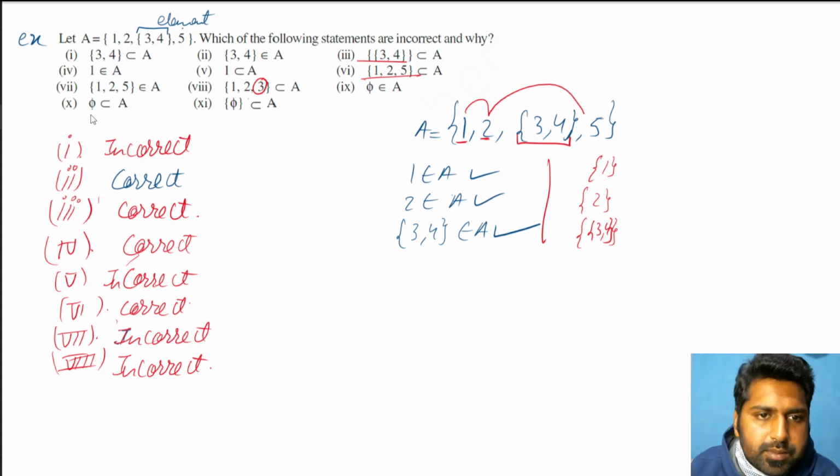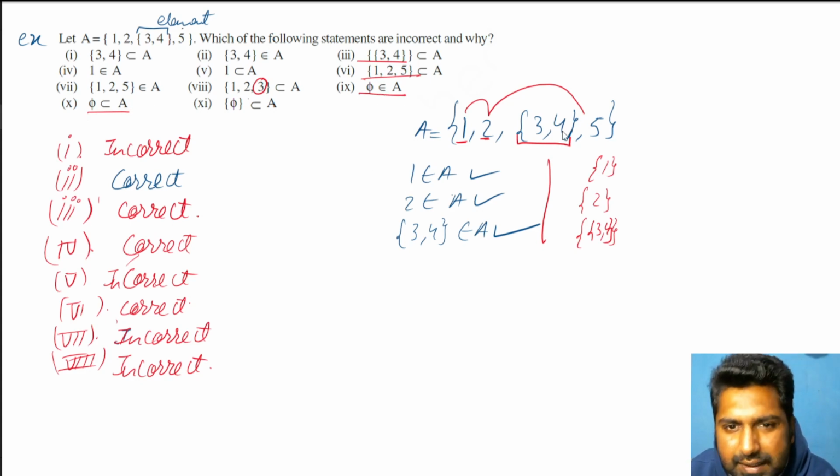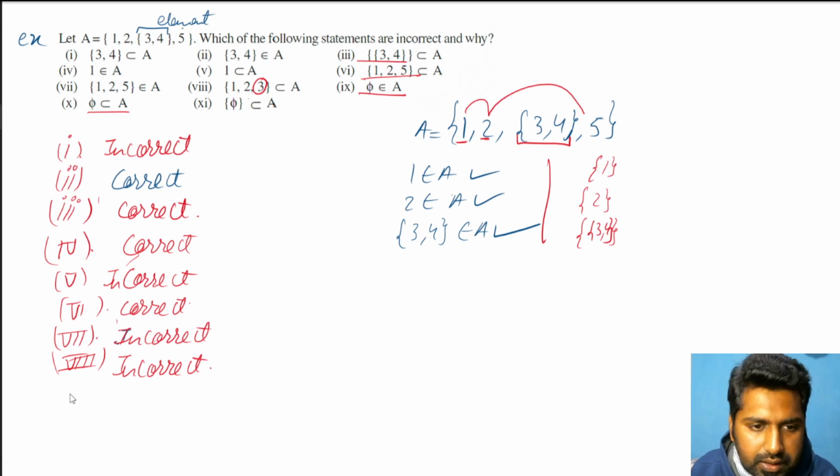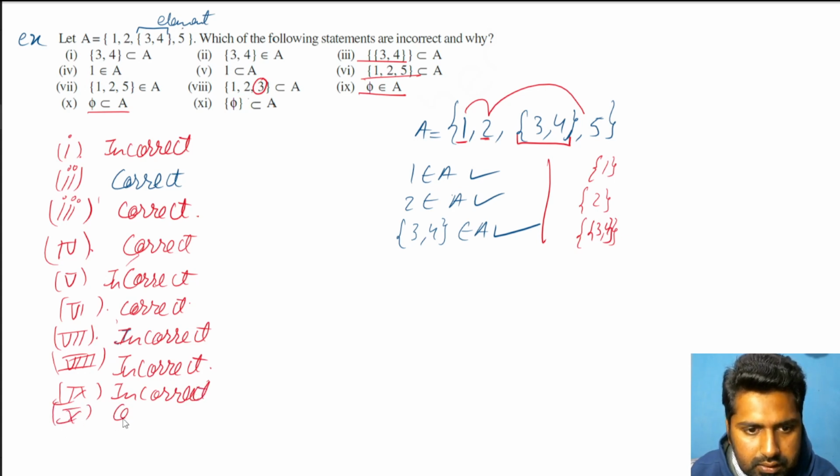Phi is a subset, so this one is correct. Phi belongs to, there is no phi present inside this. Phi is a subset of every set, but phi is not present inside A. There is no phi written inside A. So 9th one is incorrect, and 10th one is correct. Okay, 11th one.